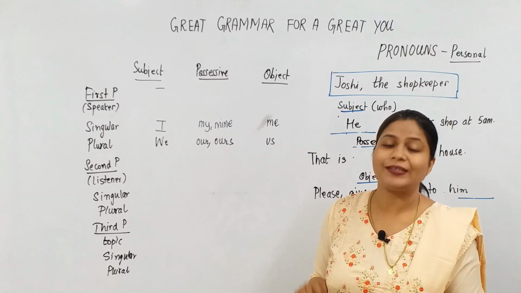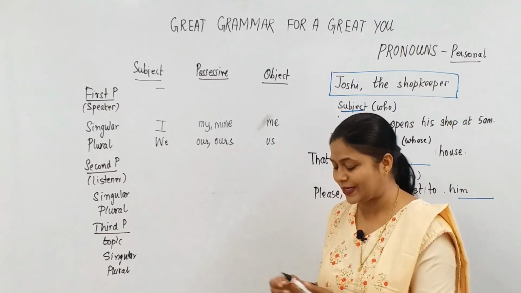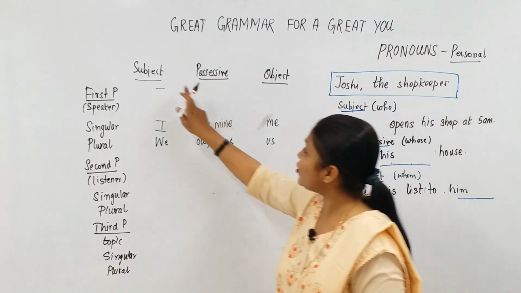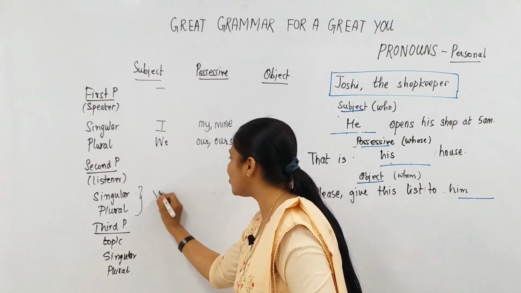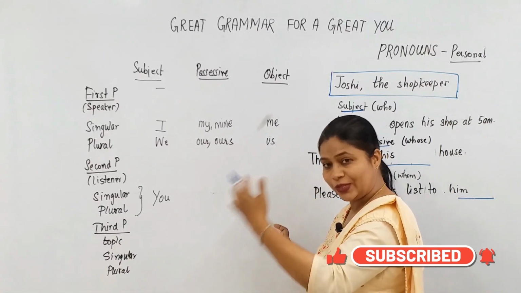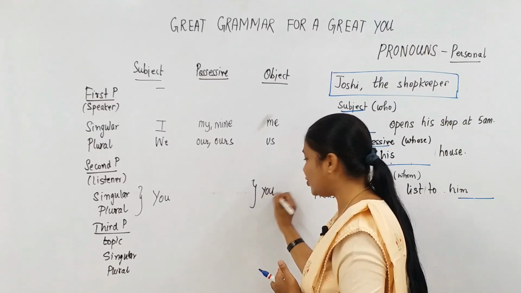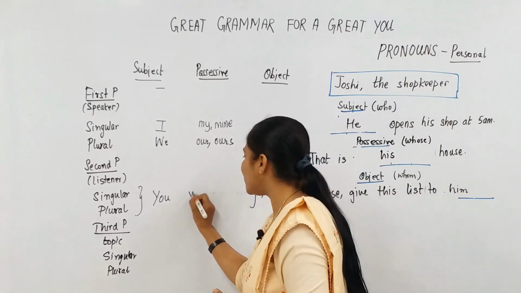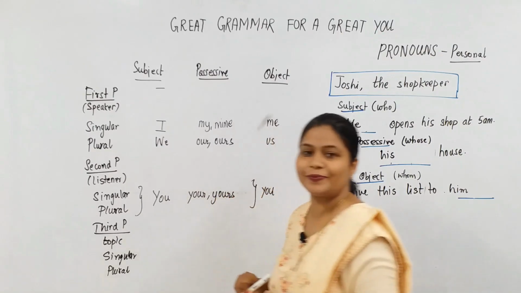Let's go to the second person, the listener, and the pronouns that you're going to use instead of a noun when you're talking about the listener. The good thing about the second person is that you don't have many forms. If I talk about the subject, whether it's the singular or the plural form, you just use the word you. And even when you talk about the object, the singular and the plural form has the you. And when it's the possessive pronoun in the second person, you use words like your, I put a comma here, and yours.